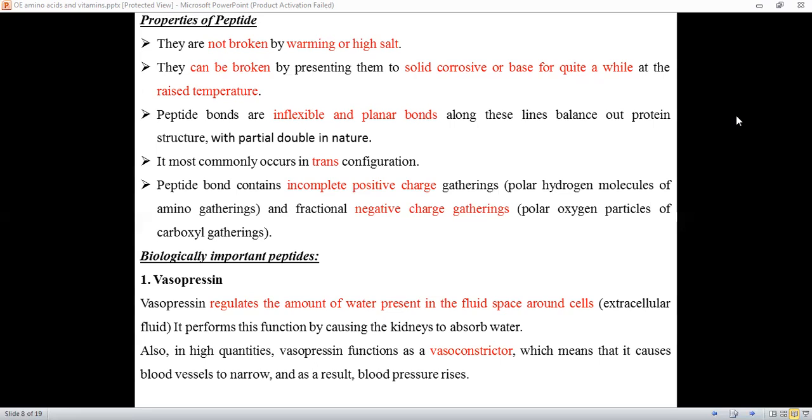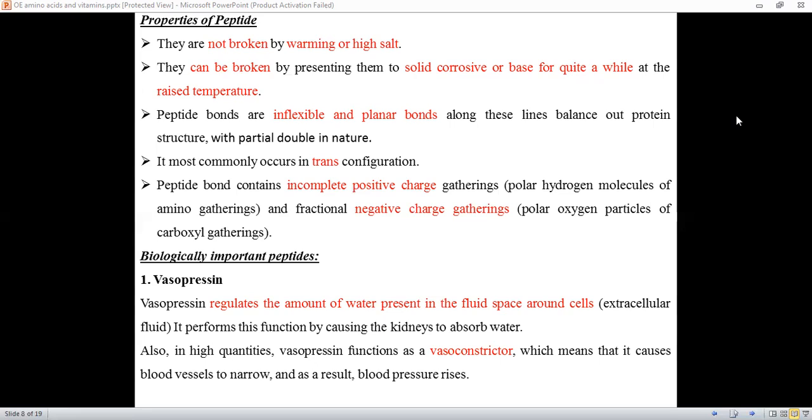So this peptide bond contains a partial positive charge as well as a fractional negative charge. So that contributes to the partial double bond and partial polarized nature. So this kind of peptide bond will exist in the biological peptides, especially the peptides which are involved in the general biological conformation. Of course, all the proteins are made up of peptide bonds. And here, let us discuss some of the biologically important peptides.